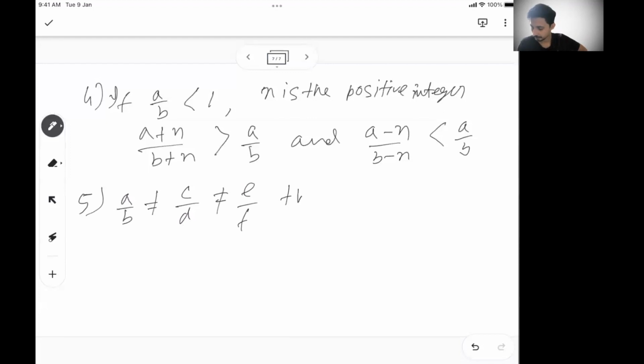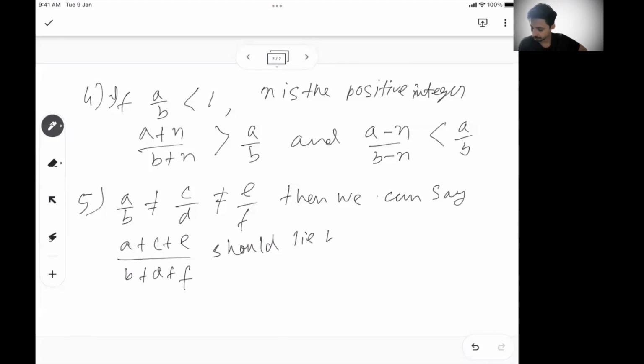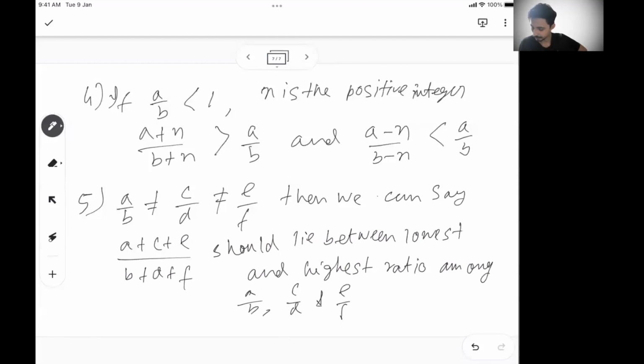Then we can say (A plus C plus E) by (B plus D plus F) should lie between the lowest and highest ratio among A by B, C by D, and E by F. So basically, previously we saw that if all of these are equal, then the sum of numerators divided by the sum of denominators should be equal.